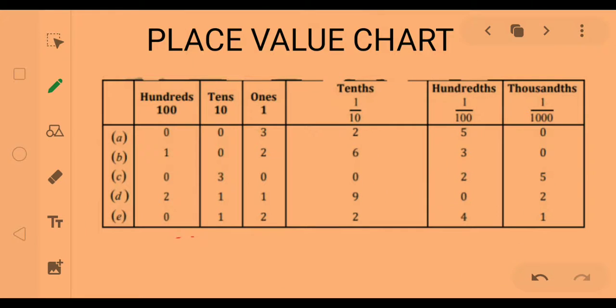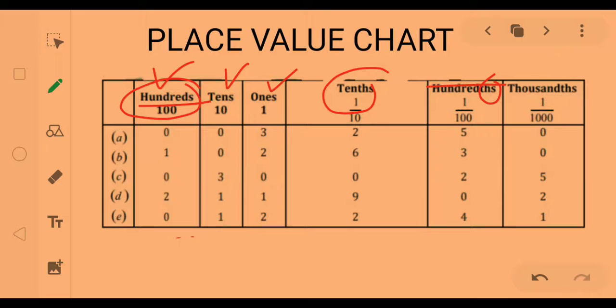Next we see the place value chart. You can see the hundreds place, tens place, ones place, then the tenths place. Tenths is the first place after the decimal point. Then the second place, hundredths. What is the difference between hundreds and hundredths? See this 'th' in hundredths: it is on the decimal side. Hundreds is in the whole number.